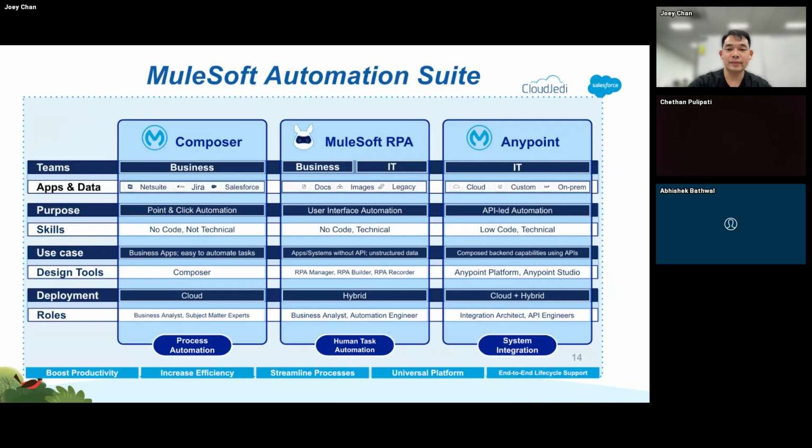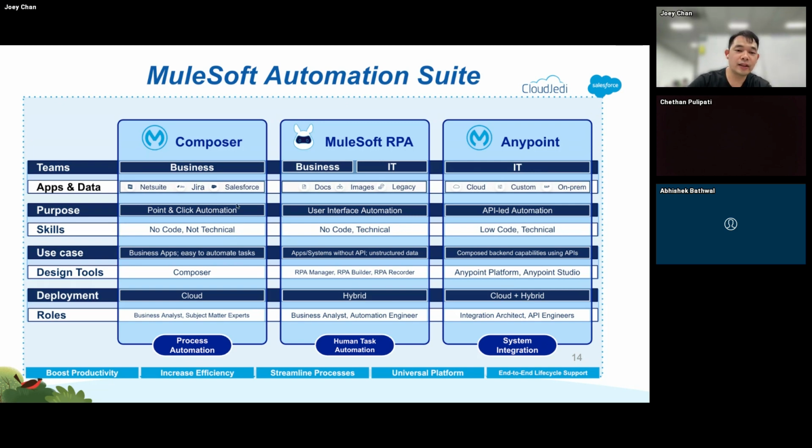All right. Now we actually go to this part wherein I'll be talking about MuleSoft Automation Suite. So Salesforce and MuleSoft actually has a package that combines all of these tools together in one package. So we have the MuleSoft Composer, MuleSoft RPA, and Anypoint. And each of these actually has a different audience, right?